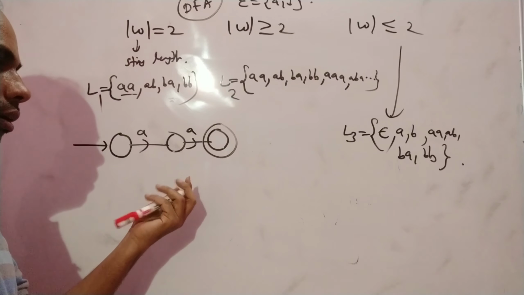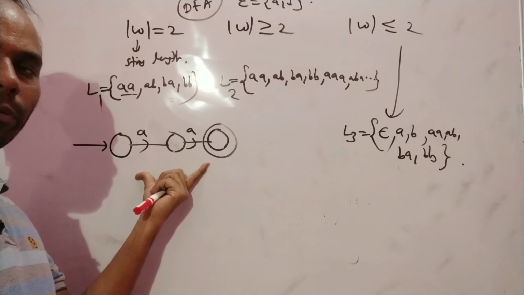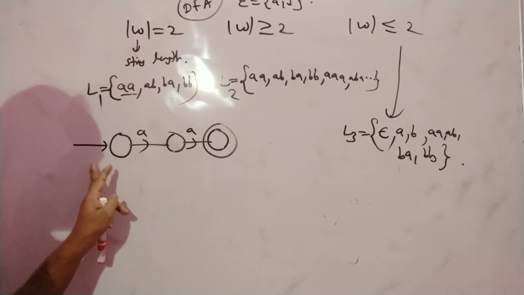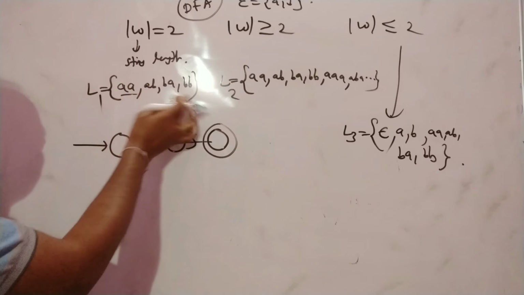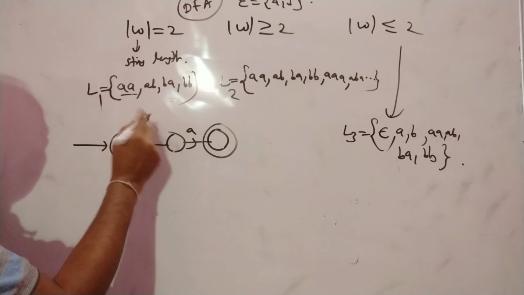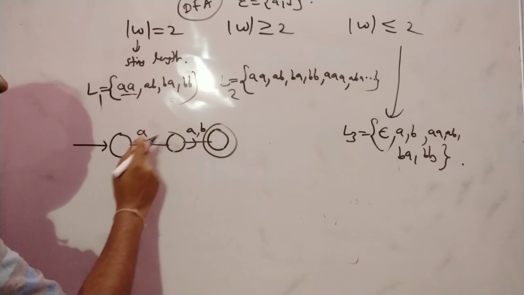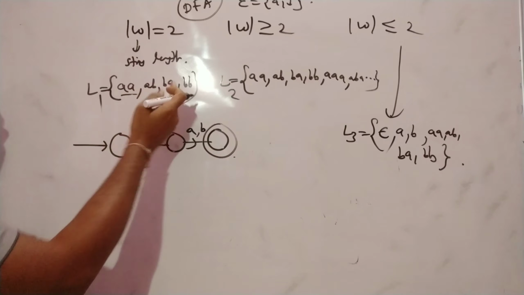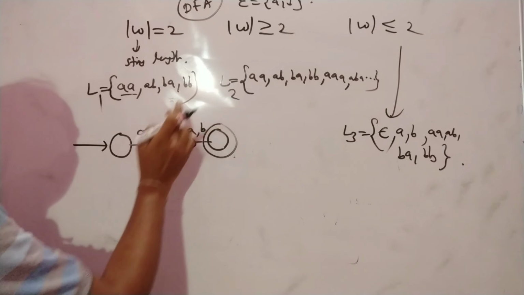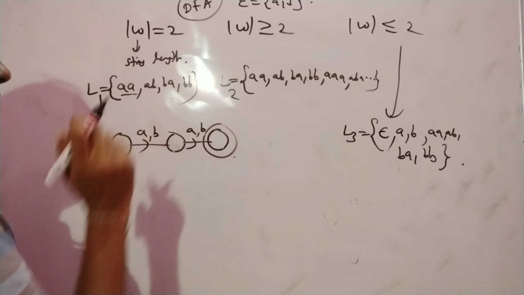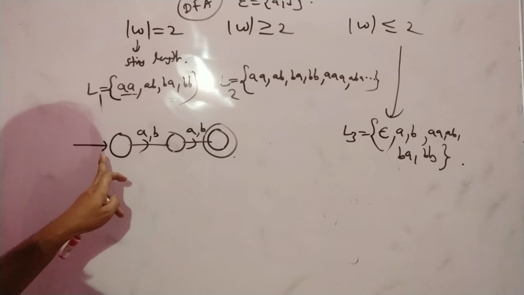You have to first give the basic template. Based on the template you have to apply. AA is accepted. Now what are the strings I am going to accept? AB. This is A, and if you are applying here B, then it is accepted. Now BA. First is B, then A. It is accepted. BB. Here B is there, B is there. It is accepted. Right? And one more thing you should remember.